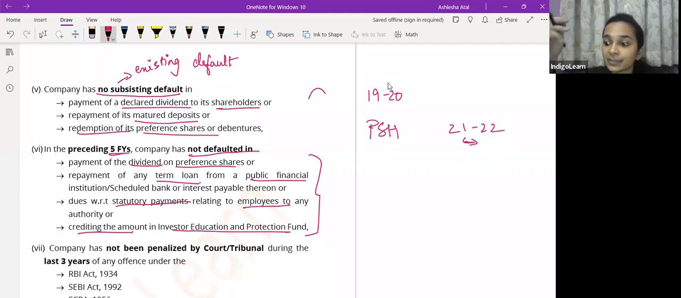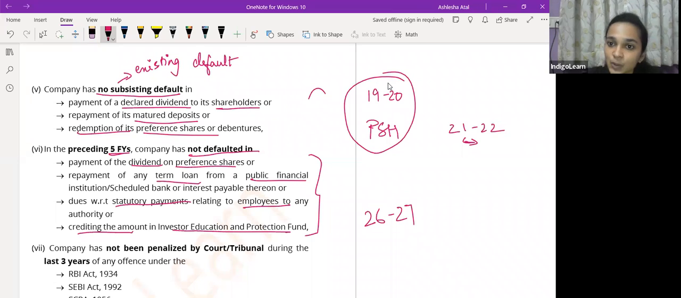In 1920 they made a default in payment of dividend to preference shareholders. So 21-22 में they cannot do it. Why is that so? Because preceding 5 years में ये ऐसा default हुआ है. But say if I ask you, can the company issue equity shares with differential voting rights in the financial year 26-27? Will your answer change? Assuming all the other conditions are complied with. 26-27 में DVRs issue कर पाएगी company?